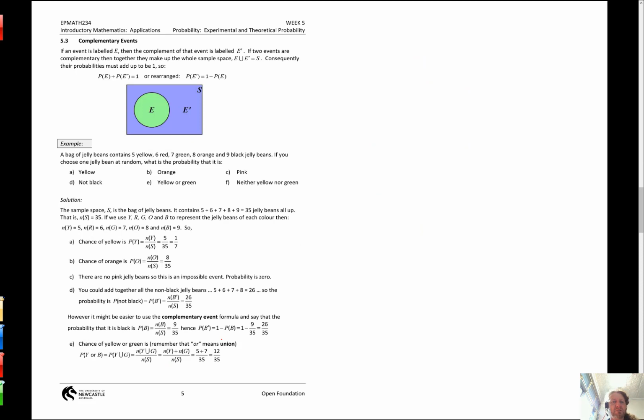Complementary events we refer to, that was with a dash. This concept here is just saying that, look, the complementary event, when added to the actual event, those 2 probabilities must add up to 1. If I tell you there's a 0.3 chance of event A happening, then I know that the event A dash will have a probability of 0.7. How did I know that? Because I know that they had to add up to number 1. So it's got to be one or the other. Event A probably happening, another way to say that is 3 in 10, hence there's 7 in 10 ways that